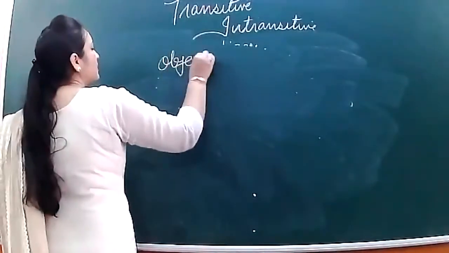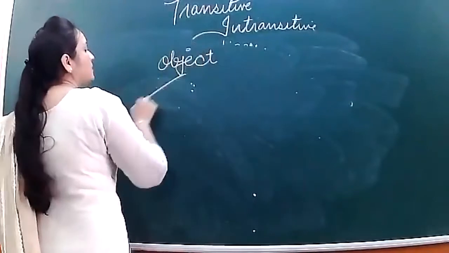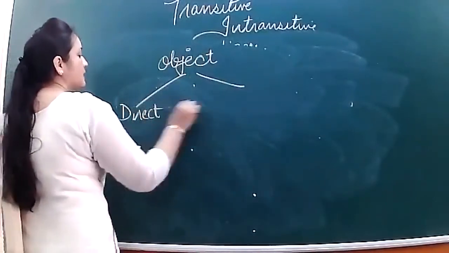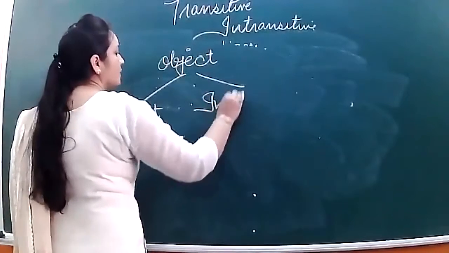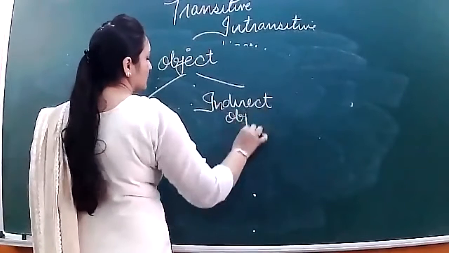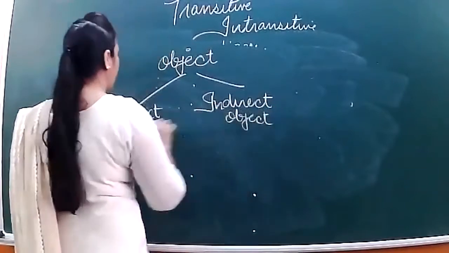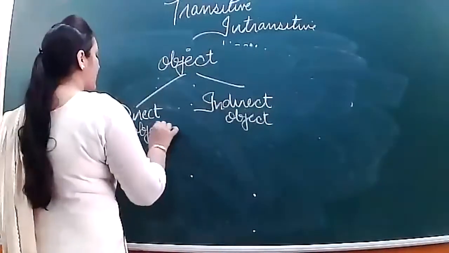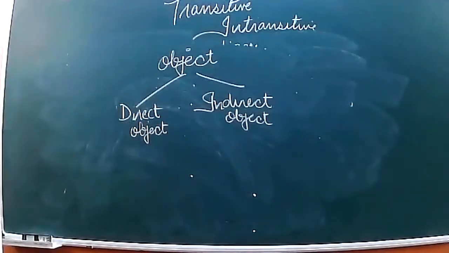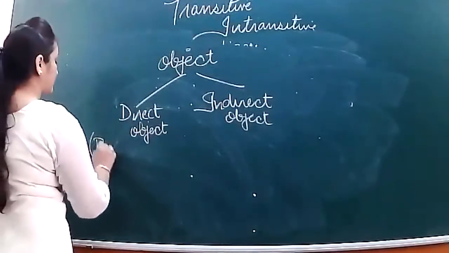Now you should keep this in your mind, that object further has two kinds. First is direct object, and next we have indirect object. Now how will you make the difference between direct object and indirect object? Write down the explanation carefully. The direct object is the one that receives the action.